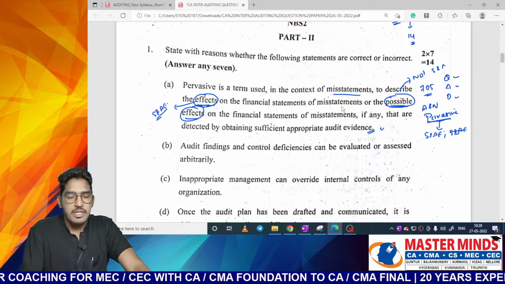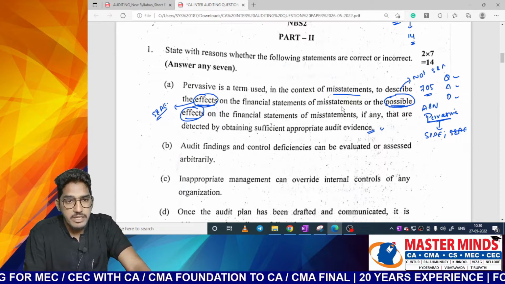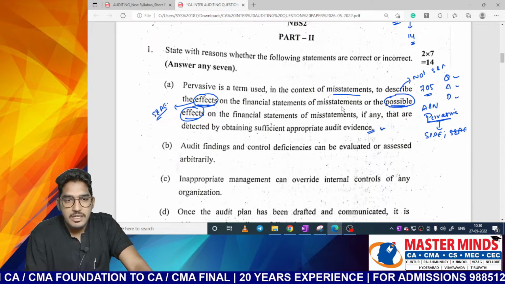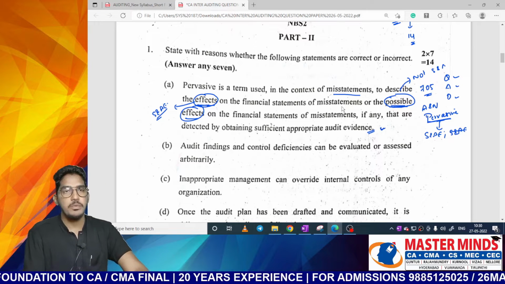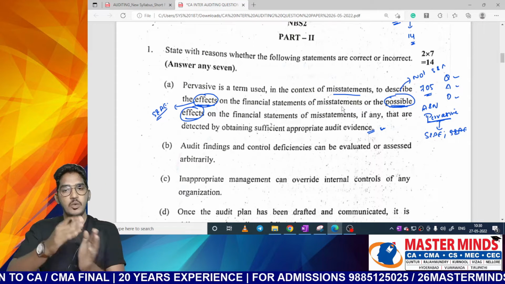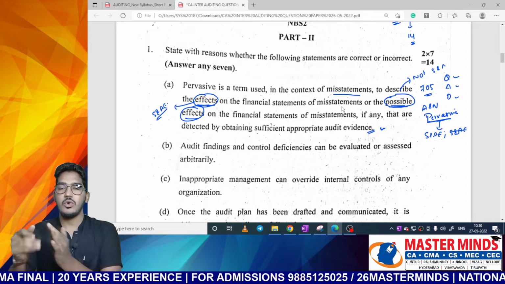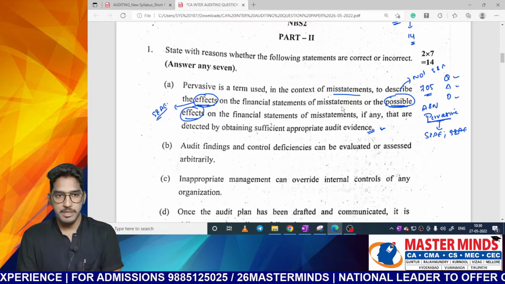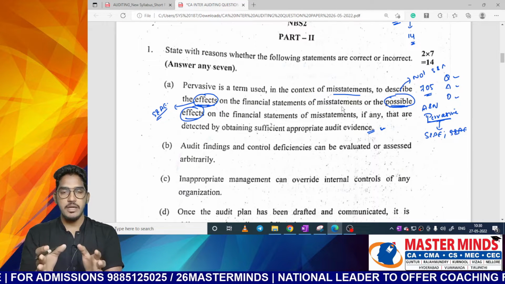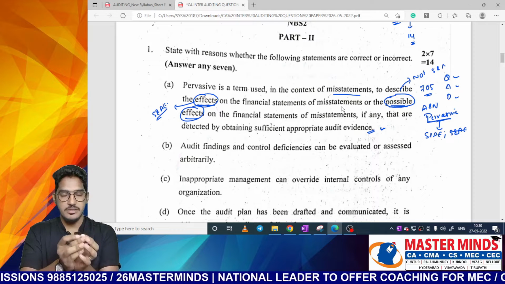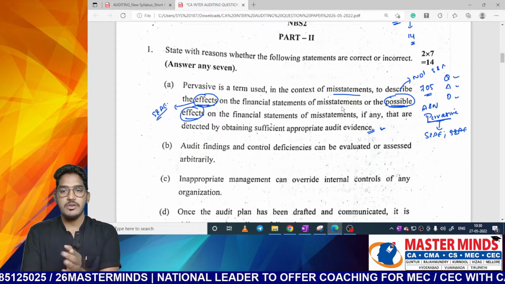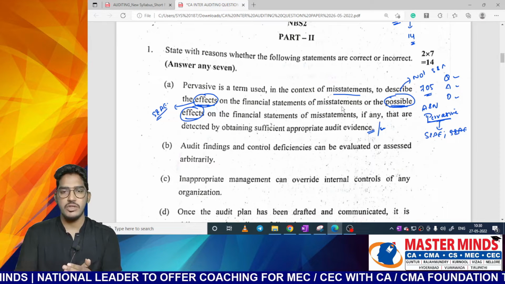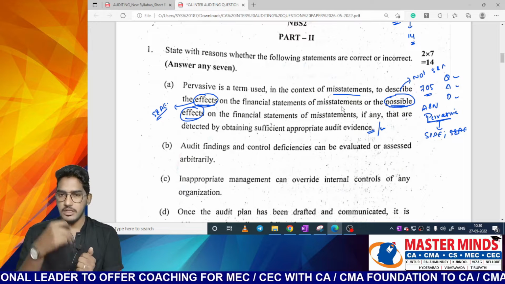So we can say the misstatement can be pervasive even when there is no sufficient and appropriate audit evidence. But in the question they are telling that misstatements are detected by obtaining sufficient and appropriate audit evidence, so they are covering only one scenario. One more scenario could be there where you are not able to obtain sufficient and appropriate audit evidence, then the possible effect could be pervasive. So this statement is half true, it is not completely true. Why? Because it is not covering one more scenario of not obtaining sufficient and appropriate audit evidence. So this is how you are supposed to write an answer. The given statement is false.